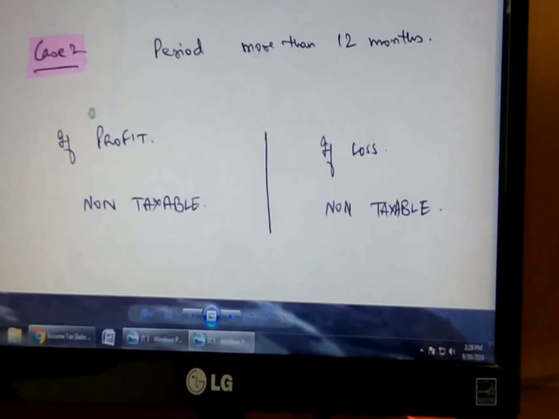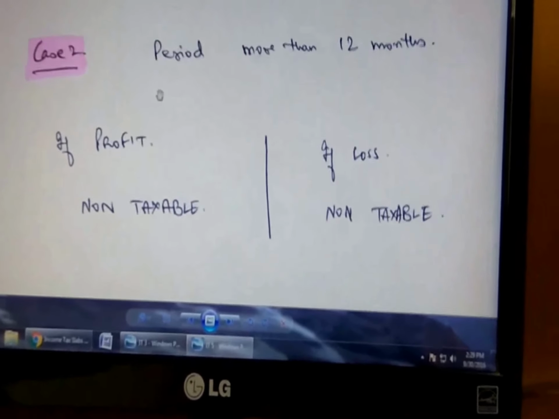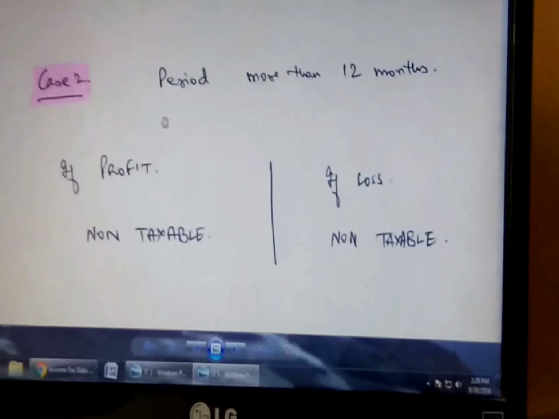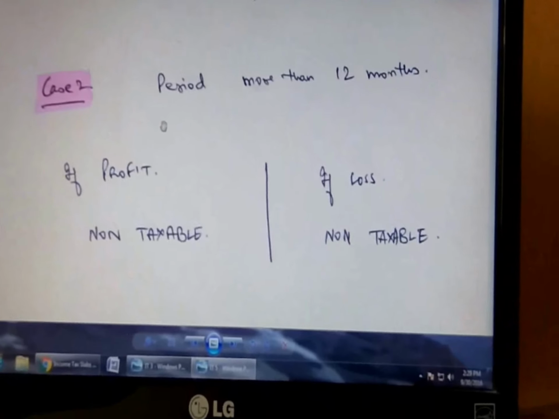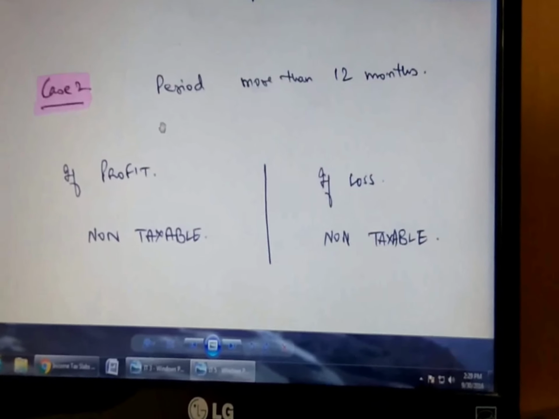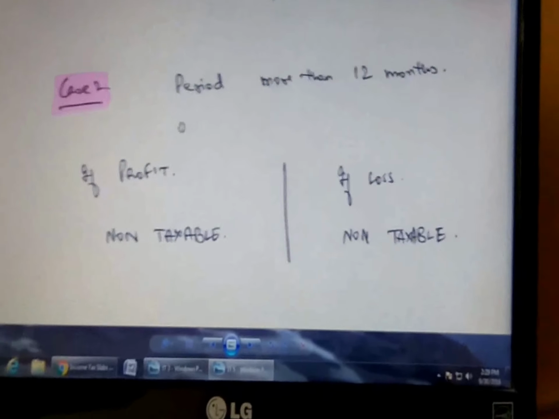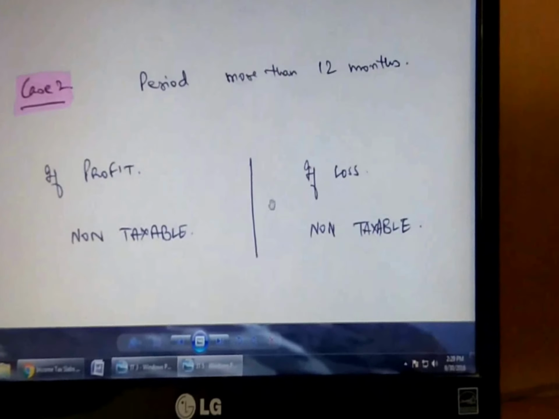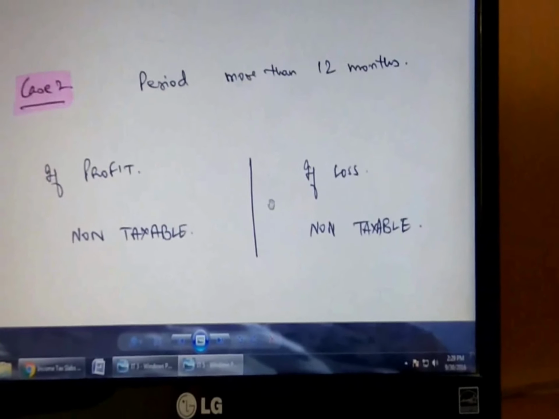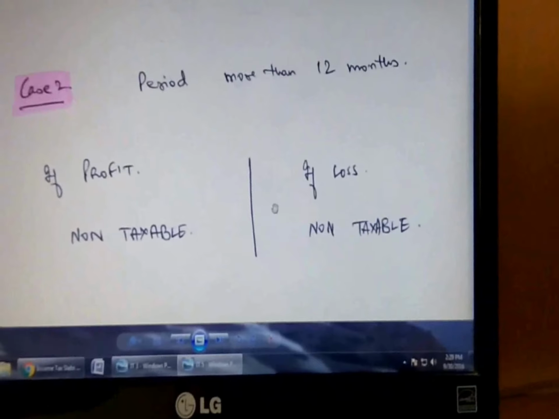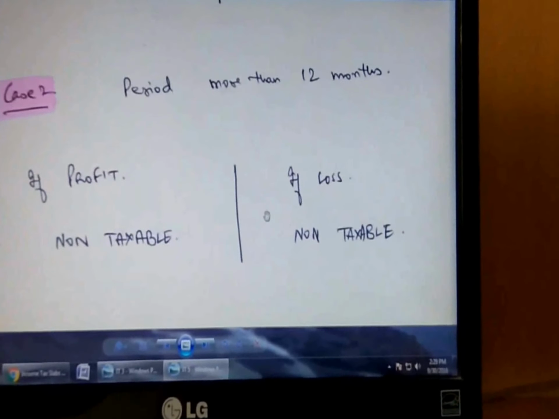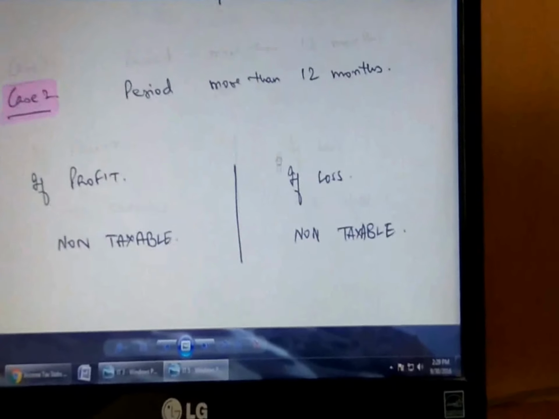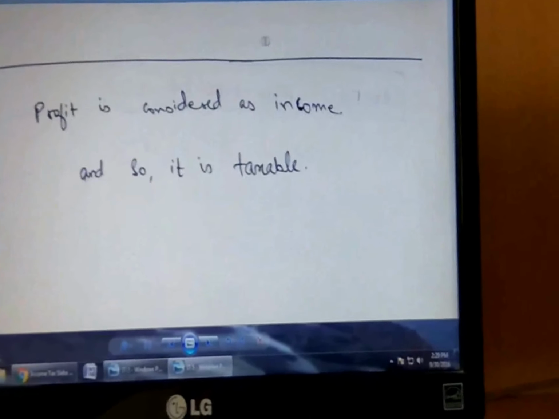So if you make any profit on 1 lakh rupees, say you earn 10,000 rupees profit on 1 lakh rupees, but your period of investment is more than 1 year or say 12 months, so the profit is again non-taxable in this case, and loss is again non-taxable. So if you bear any loss, if you sell your investment and withdraw your money back from the stock market and you have suffered a loss, you don't have to pay any tax on the remaining principal out of 1 lakh rupees. So this is the other thing.